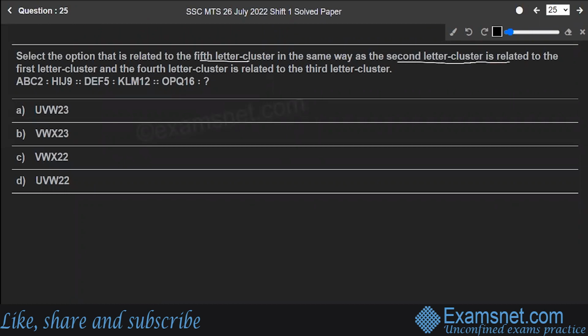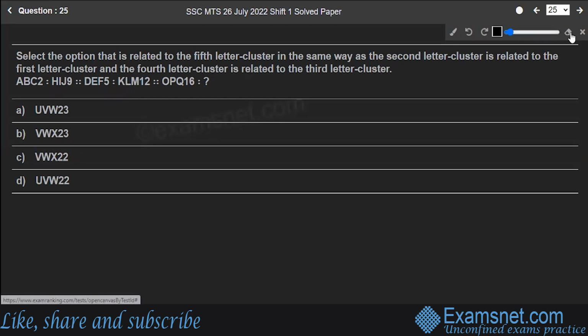The 2nd letter cluster is related to the 1st letter cluster and the 4th letter cluster is related to the 3rd letter cluster. That means there exists some relationship or pattern or logic between the first 2 letter clusters. The same logic exists between the second pair of letter clusters. Using the same logic, you have to find out what will come at the place of the question mark.